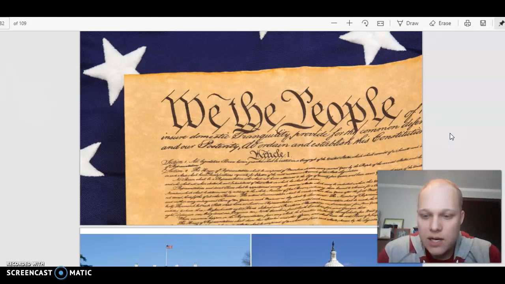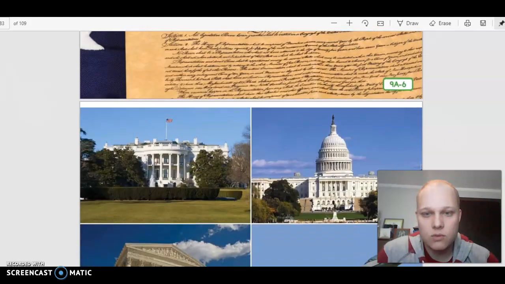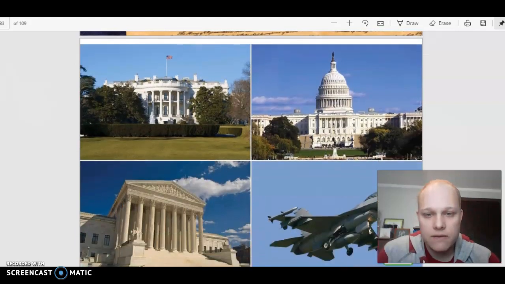The citizens of the United States can vote to change how our government does things. This is called the consent of the governed. In return for this power, the people agree to live by and follow the laws. So as long as we follow the laws, we get to have a say in government and who's elected.